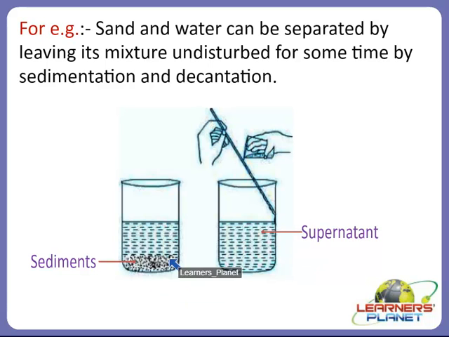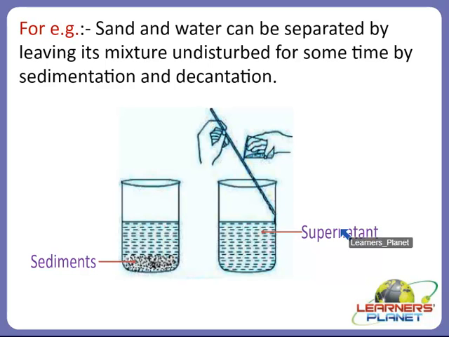So these are the sediments which are obtained after mixing sand and water, and the heavier particles will settle down and the lighter particles will remain in the water. The liquid which we have obtained after the settling down of the sediments is known as supernatant. Alright, so this is one such example which explains sedimentation and decantation.